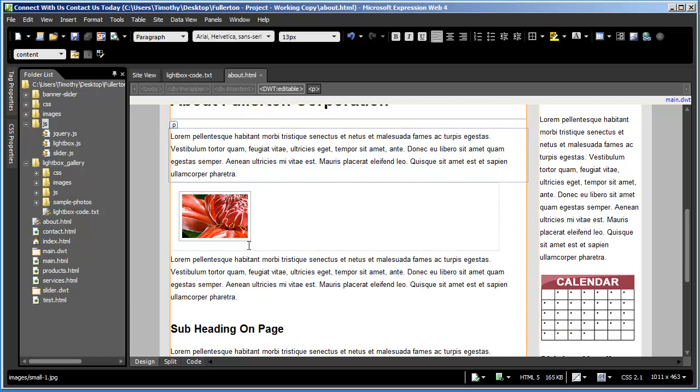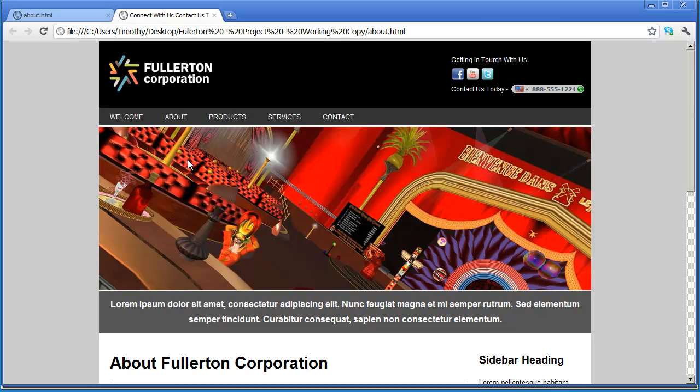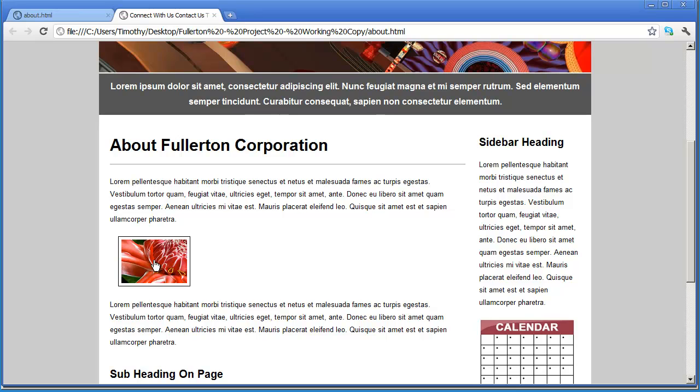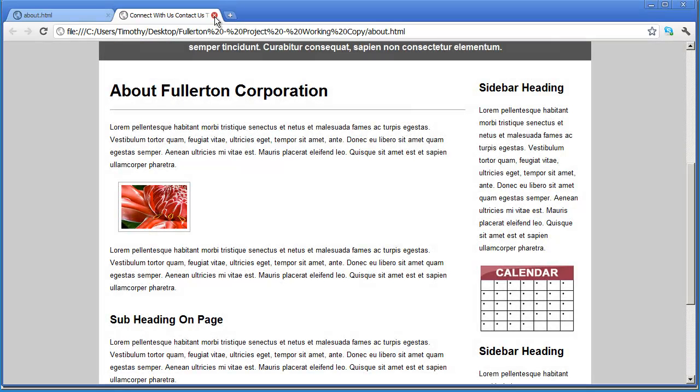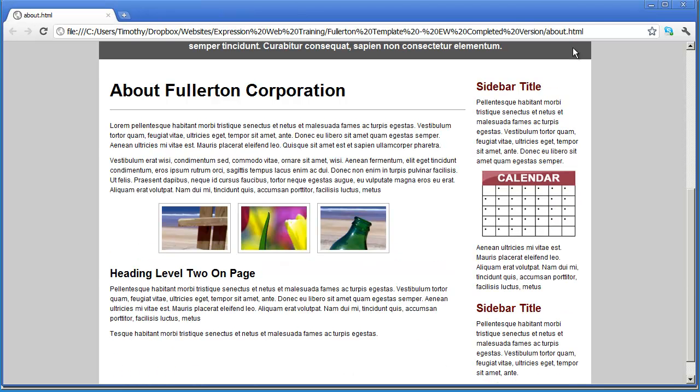It now has this little border put around it with the CSS. And let's test this to make sure that everything is working okay. I'm going to go to the File menu, select Preview in Browser, select Google Chrome, and there's my image. I'll click on it, and there we go. And that image is actually pretty small, so I'm going to go ahead and change that. Let's go ahead here, and you can see the 3 images that I've used here.